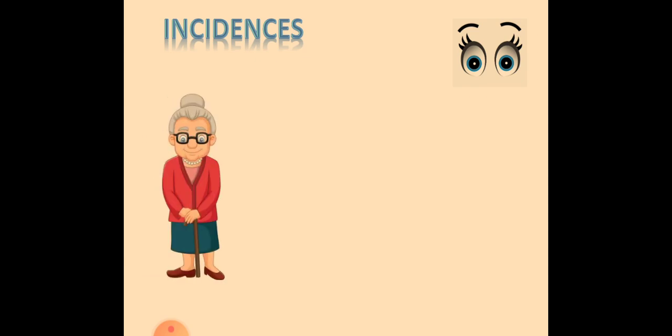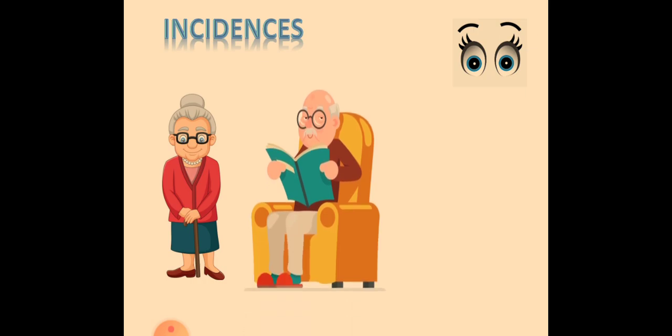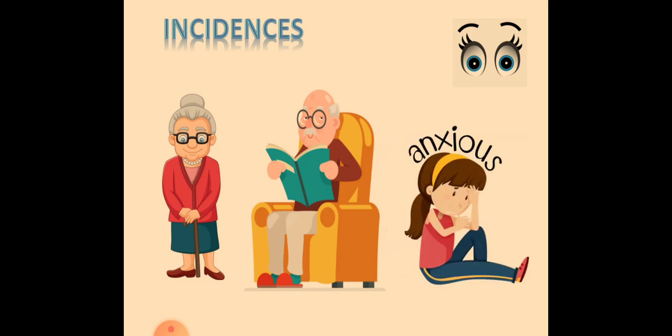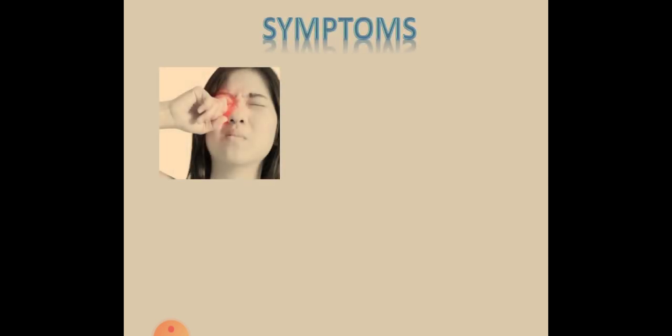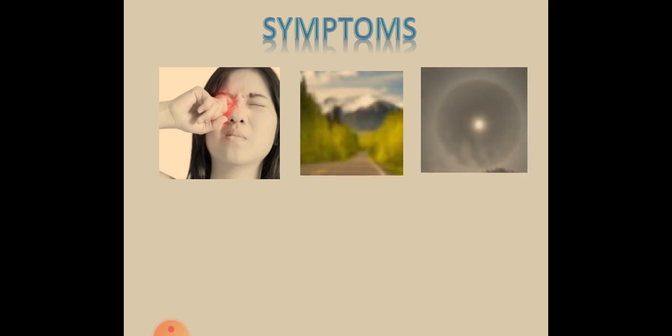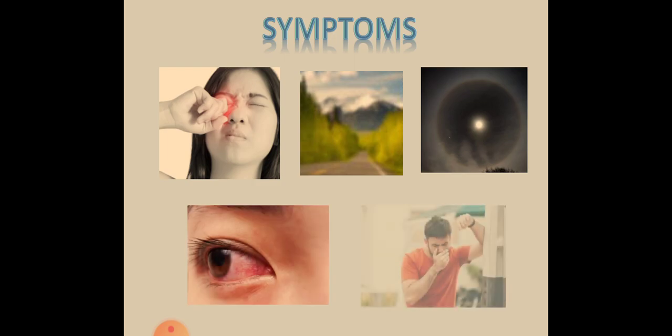Incidences: it mainly affects people in the 5th to 6th decades of life, and women are usually affected because ocular volume in females is 10% less than that of men, with a shallow anterior chamber. It is usually bilateral, and high-strung, anxious people with an unstable vasomotor system are more affected. Its symptoms include severe eye pain with sudden onset, blurred vision, bright halos appearing around objects, eye redness and hardness, feeling nauseated and vomiting.